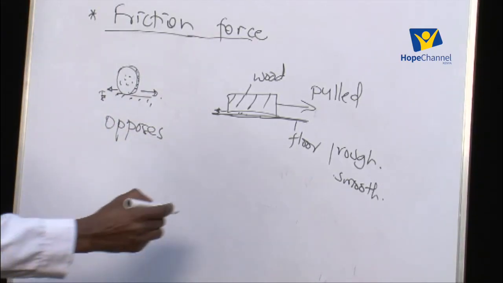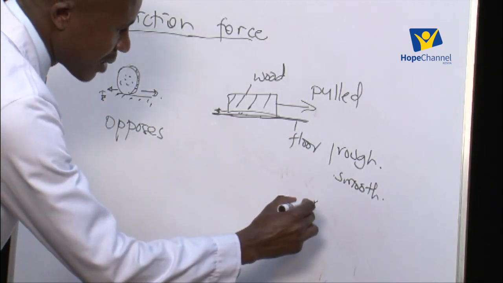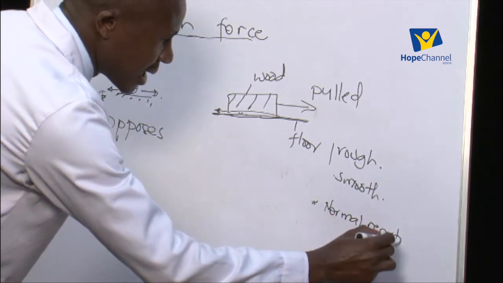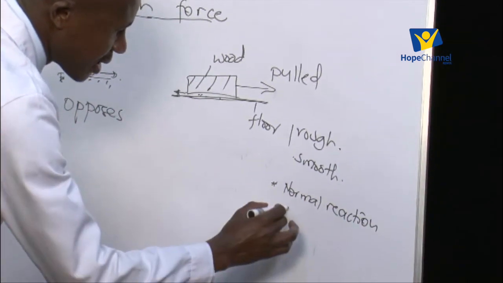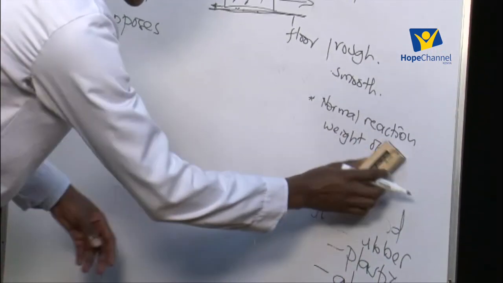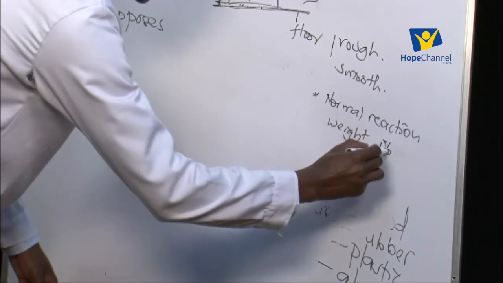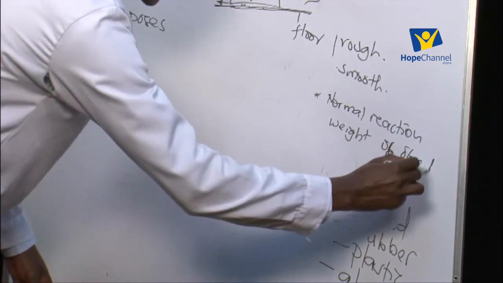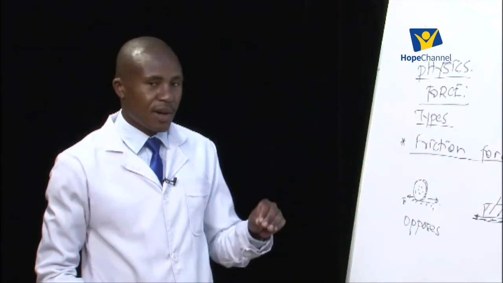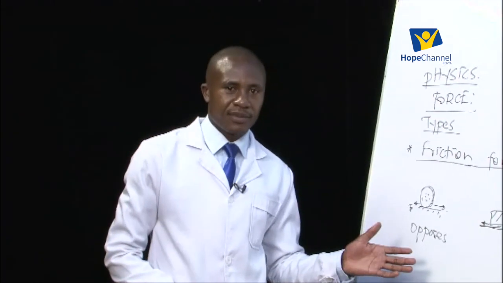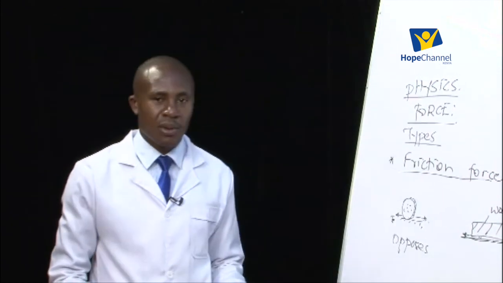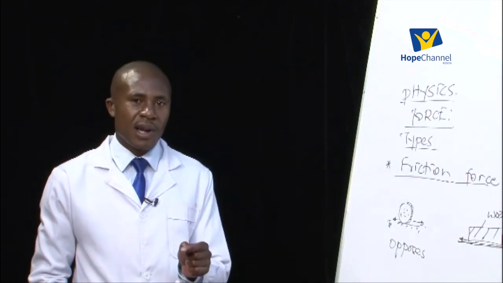Now number two, again, the friction will depend on something we call the normal reaction, or what we can easily, for now, say depends on the weight of the object. If the object is very light, the friction force will be very small. For example, just think of a piece of paper placed on the floor, a sheet of paper on which we write. You place it on the floor and then you pull it in one direction. You may not require a lot of force.